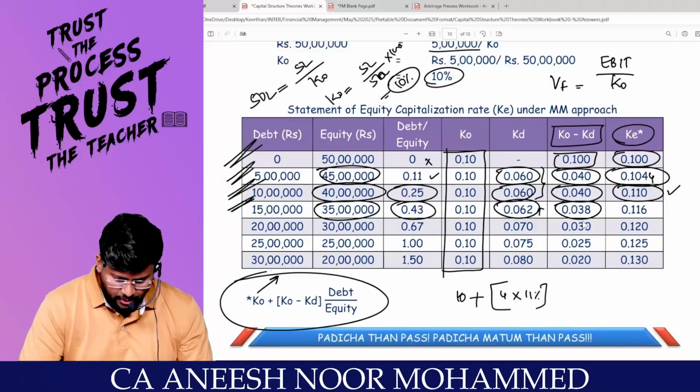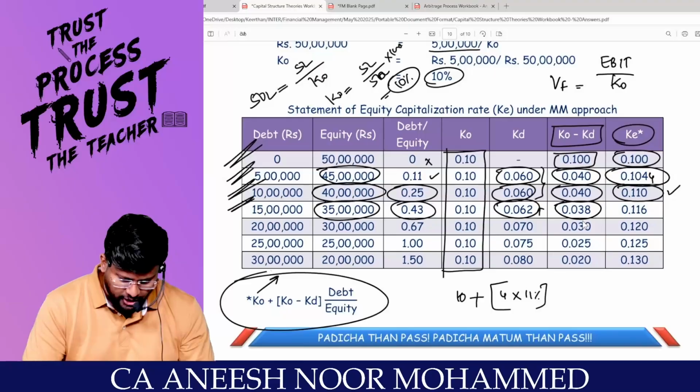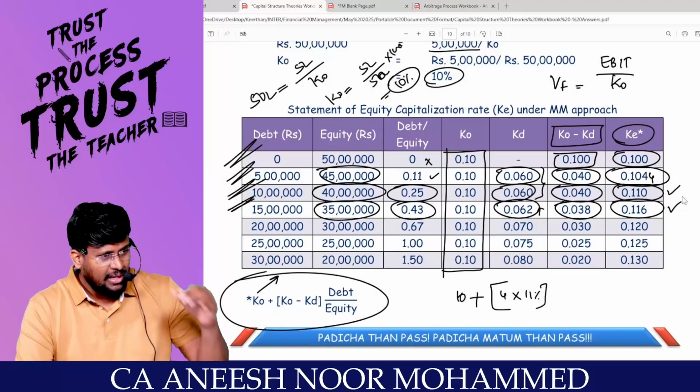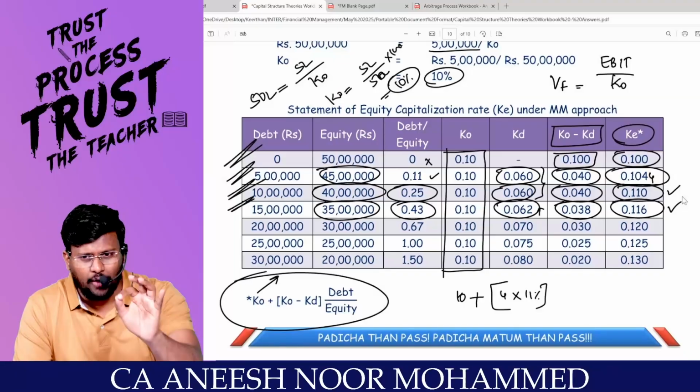Sir, tell me. What is KO? 10 minus 6.2 comes to 3.8, into proportion 43%, which is 1.634, plus 10% comes to 11.6%. This is the KE; it will exactly offset, my dear students. Can you finish it off?